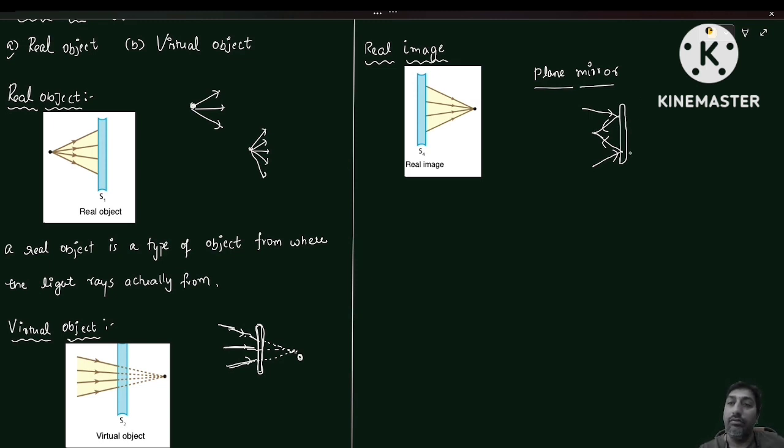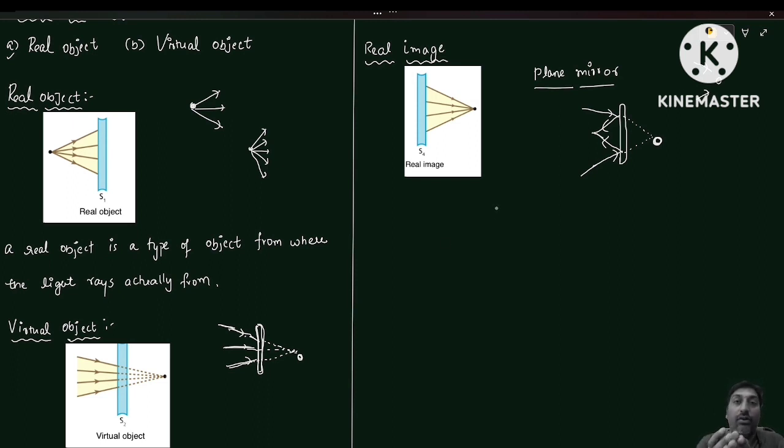Now these are the incident rays, right? Now when you make them join at one particular point, an object is formed here. What type of object is that? Is it a real object or a virtual object? You can see the light rays are coming from somewhere else and they are meeting at one particular point.